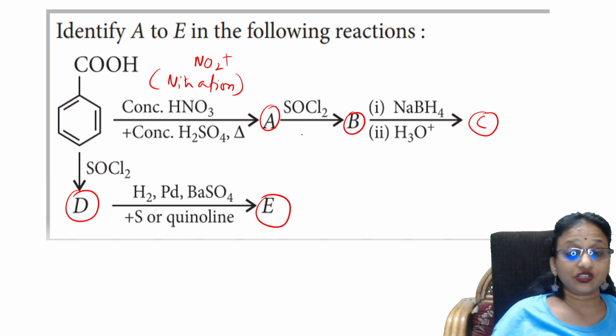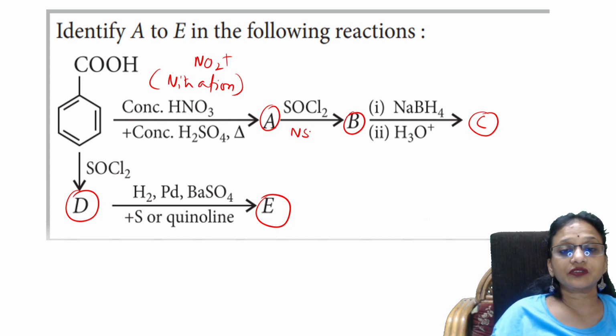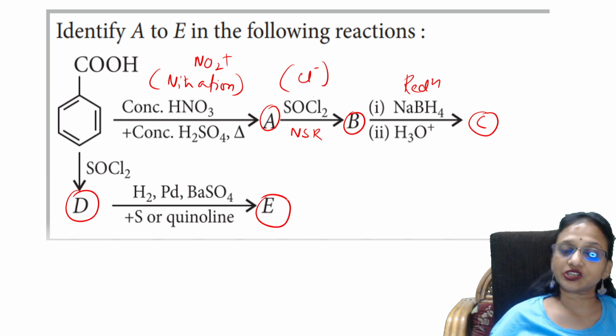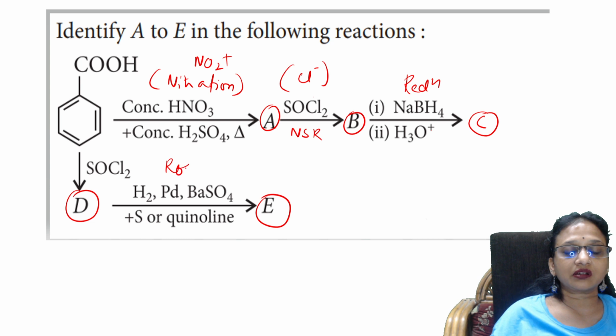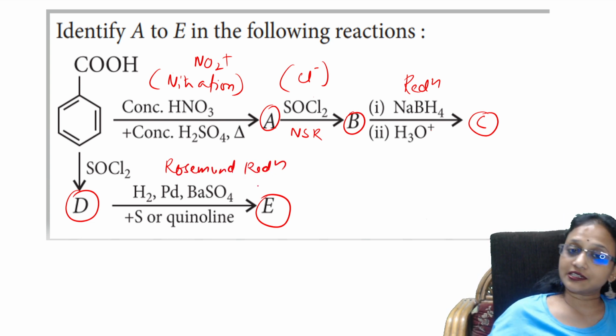Second type is nucleophilic substitution reaction, where you will be adding chlorine nucleophile to this. Third type is reduction reaction, where you will be adding hydrogen or removing oxygen. Fourth type is nothing but Rosenmund reduction. Okay, so let us start writing the reaction.